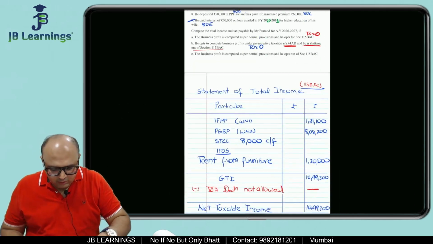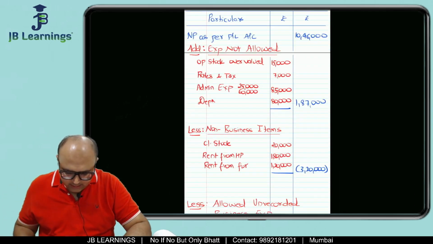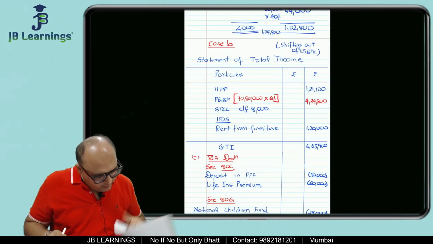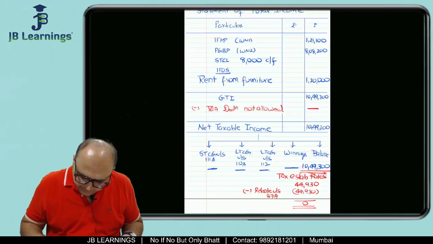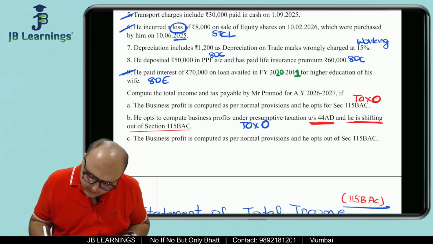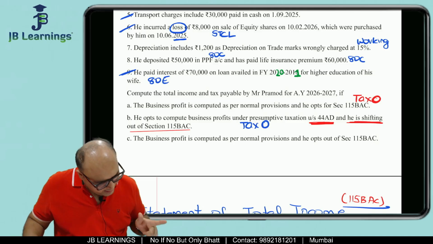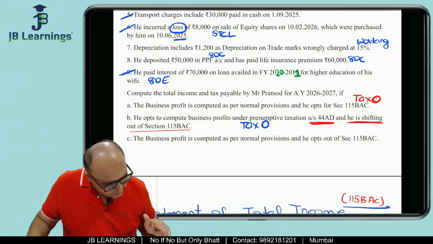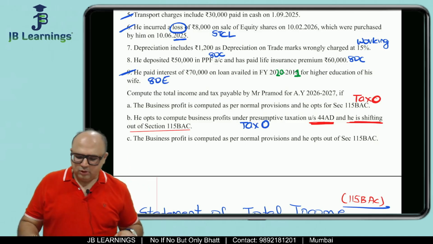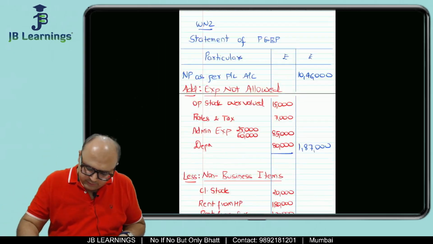So opted out of 115BAC is like this only, right? If you remember, he's shifting out in case 2 also and he's shifting out in case 3 also. Correct. In both the cases he is shifting out. Does not opt means shifting out, and last case also does not opt. So in both the cases this person is shifting out.